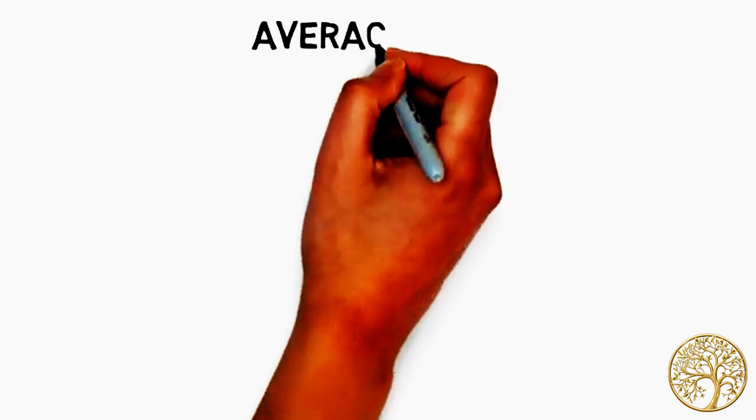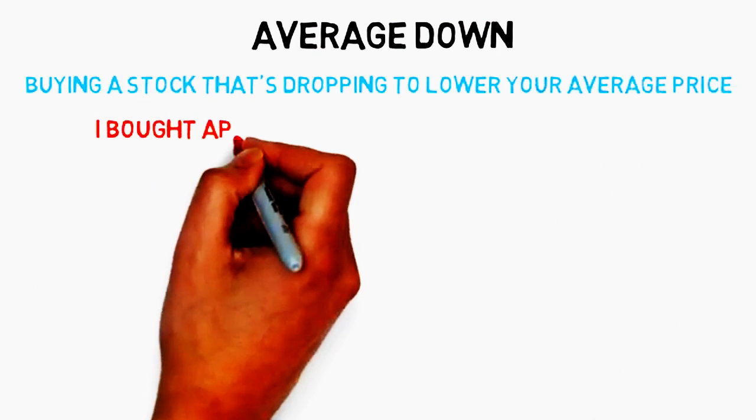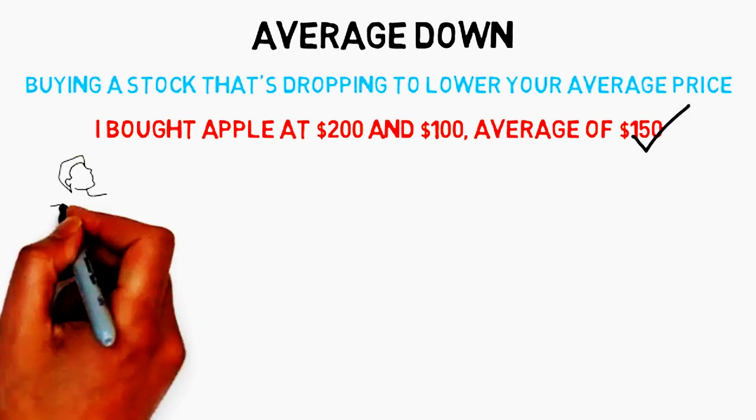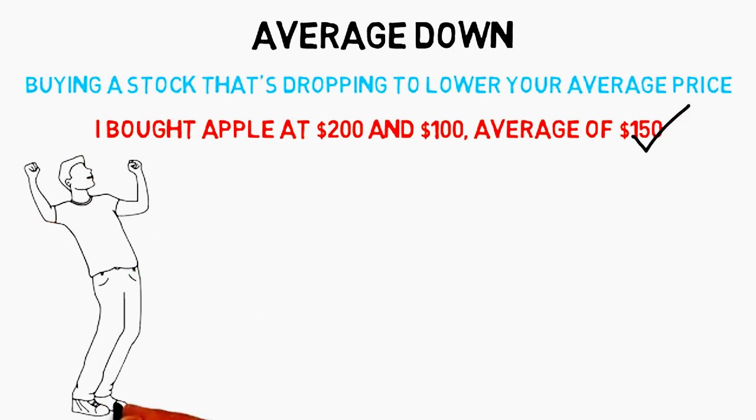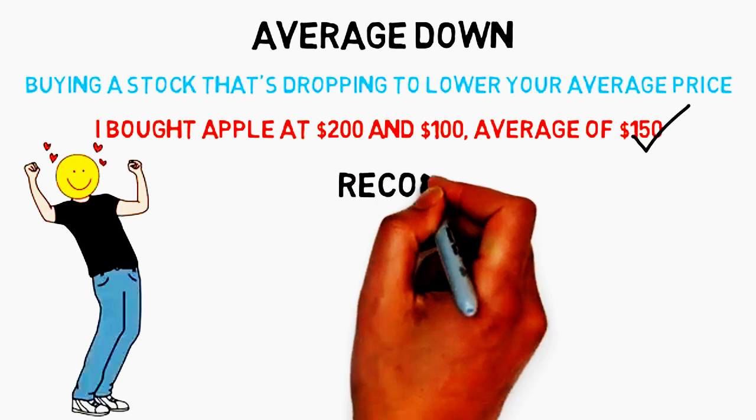Average down, to keep buying a stock on its way down in price. This lowers your average price. For example, if you bought one share of Apple for $200 and you bought another share later, when it drops to $100, you have a price of $300 for 2 shares, or $150 per share average, giving you a lower average price. A basic strategy if you think a stock will rise back up.